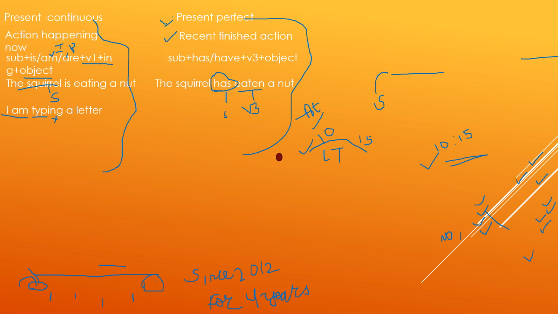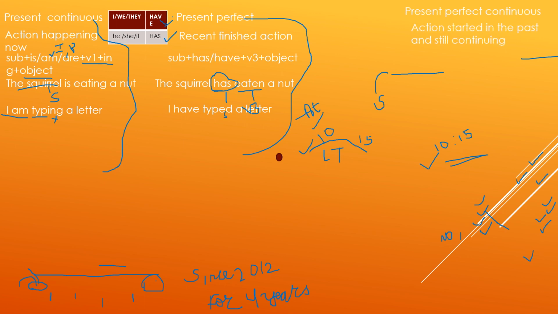Next we have present perfect continuous. Present perfect continuous tense is used to express an action started in the past and still continuing. It means half of the action is complete and half is yet to be completed. If you remember the trick I shared with you, perfect means complete, continuous means it's ongoing.